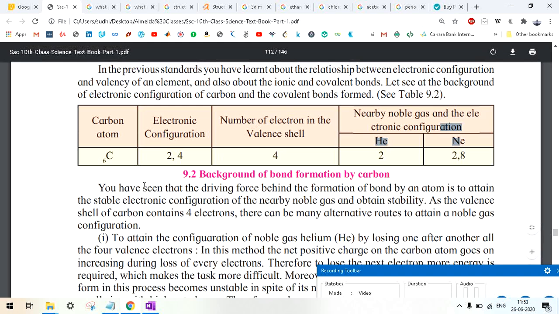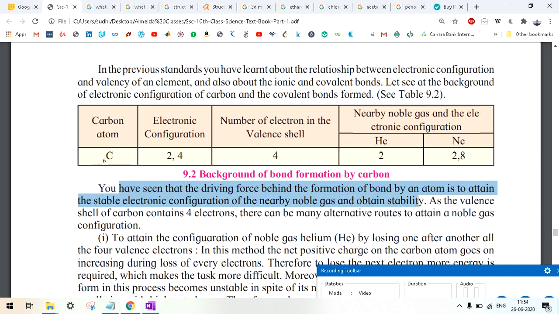You have seen that the driving force behind the formation of a bond by an atom is to attain the stable electronic configuration of the nearby noble gas and obtain stability. So I told you, every element wants to have full electrons, that is 8 electrons in their valence shell, so that they can have the electronic configuration of a noble gas.